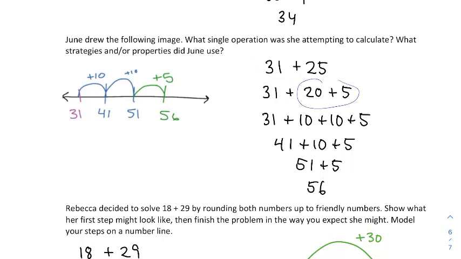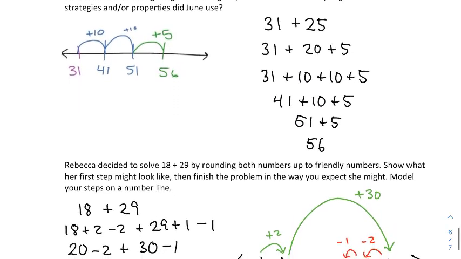And then she did it by decomposing 25 into 20 and 5, and then further decomposing 20 into 10 and 10, and then doing this one at a time. 31 plus 10, and then 41 plus 10, and then 51 plus 5 to get to 56.